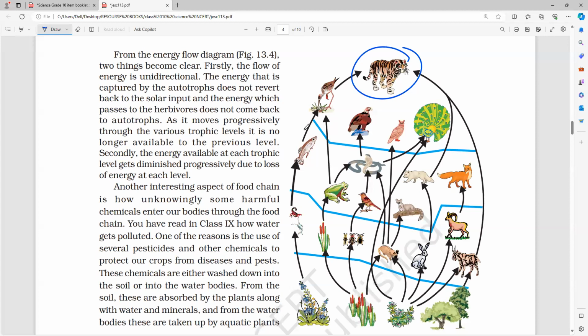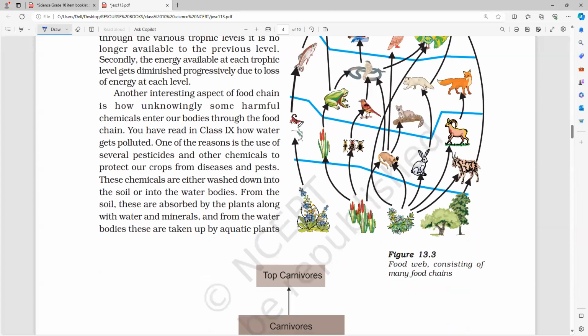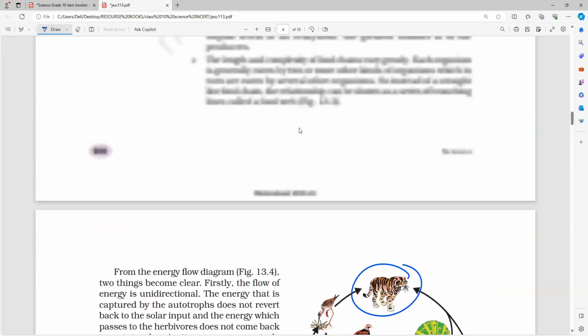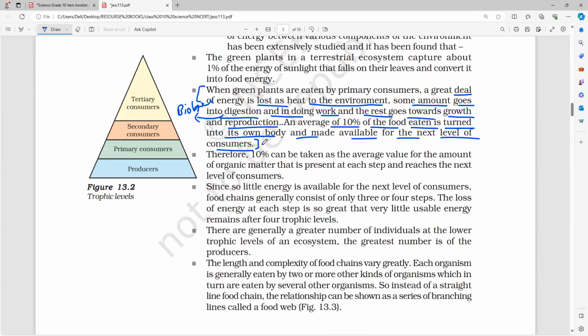What is the reason? Out of 6 points, there is an important point. The lion comes in as the top carnivore and nobody is there behind them. What is the reason? Out of 6 points, there is 1 point. Can anybody tell? Yes, please. Very little energy.